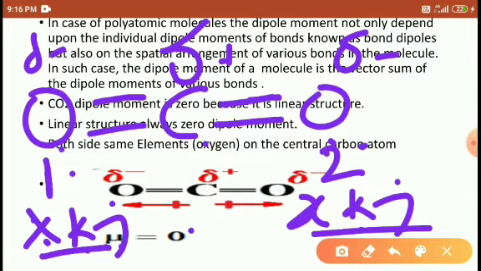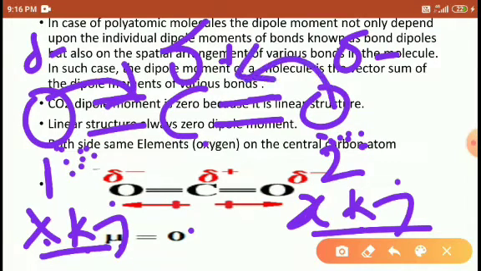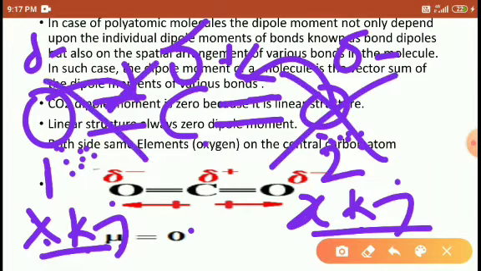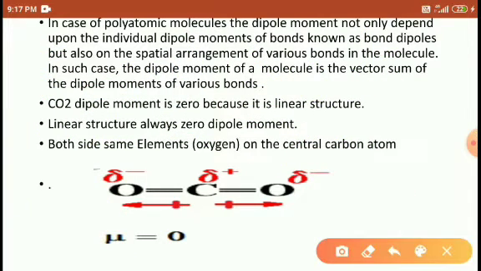So that's why the dipole moment gets canceled here. The dipole moment cancels because both sides have the same energy, the first oxygen and the second oxygen are both applying the same energy to carry the pair of electrons. So both apply the same energy, so the energy gets canceled here. So the dipole moment of carbon dioxide is 0 here, right?